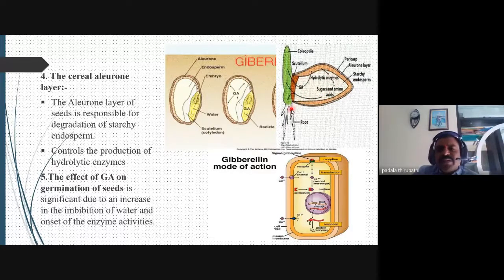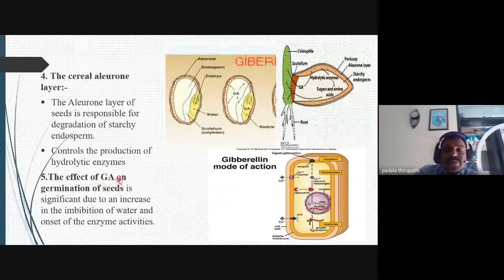Then this is the plumule, and this is the radicle region. Our radicle, that means root, is produced from this seed, and the plumule produces the coleoptile. So all these active actions of the seeds are controlled by gibberellic acid. This is most important at the time of germination of seedlings.